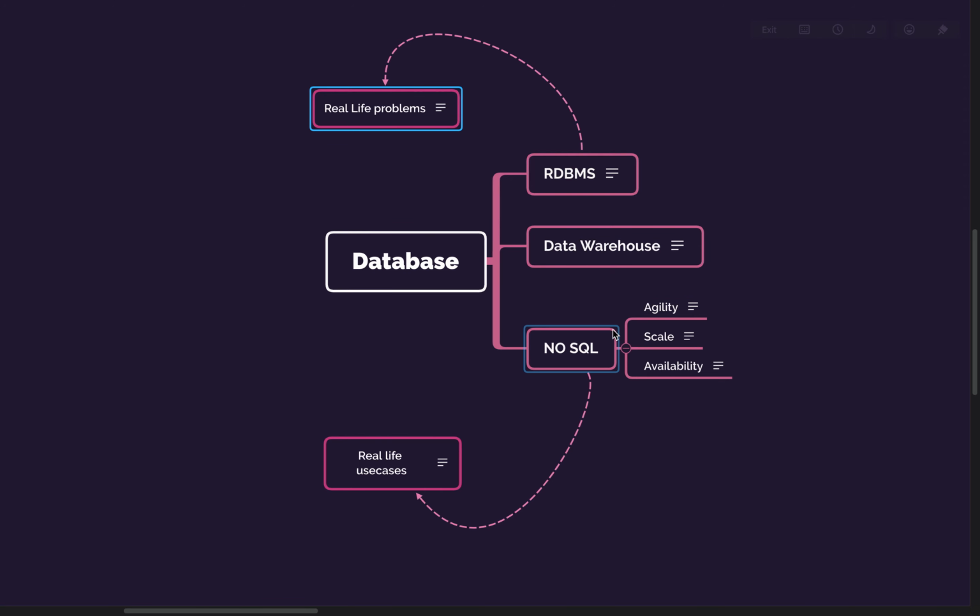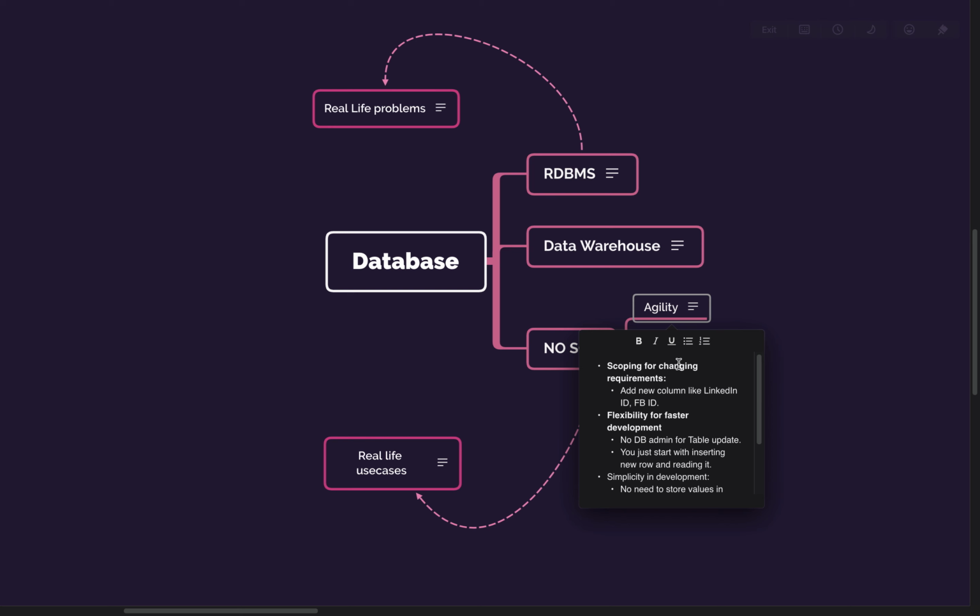Okay. So again, the agility. We already know why NoSQL is important. NoSQL is very important because of its agility. Agility can be termed in two different ways. One is that there is a constant change in the environment which we are in. Let's say you created a table for users. Now suddenly there is a business requirement that we should also add a Twitter ID column for the user. At some point of time, you will add a LinkedIn ID of that particular user.